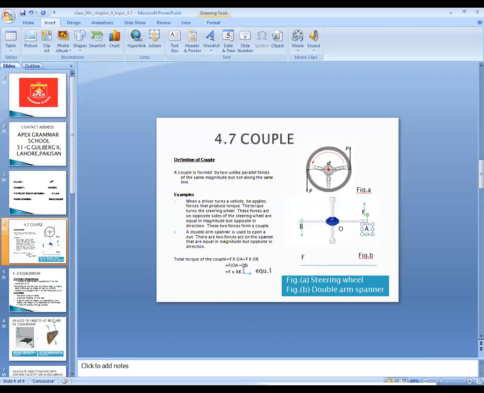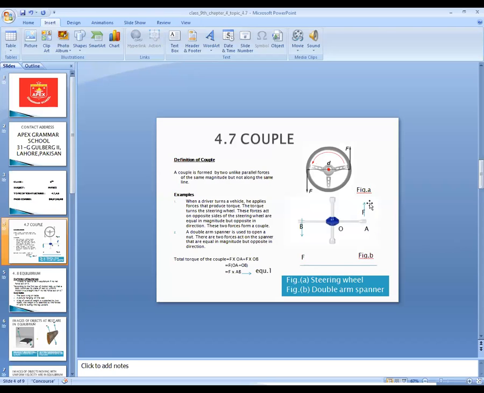Equation 4.8 gives the torque produced by the couple of forces F and F separated by a distance AB. The torque of a couple is given by the product of one of the two forces and the perpendicular distance between them. Why am I saying this is a perpendicular distance?